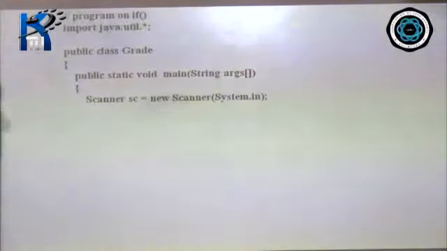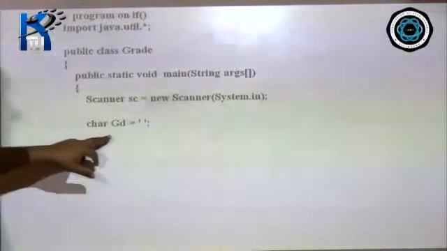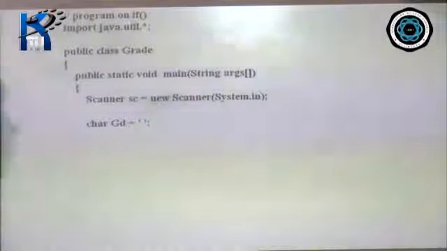Fine. Now we declare the variable and initialize it to nothing, empty space. So char gd equals empty space. Since it is a char type, we are placing this empty space within single quotes. Okay. A single character literal has to be placed within single quotes.